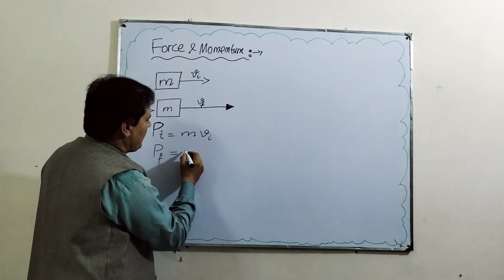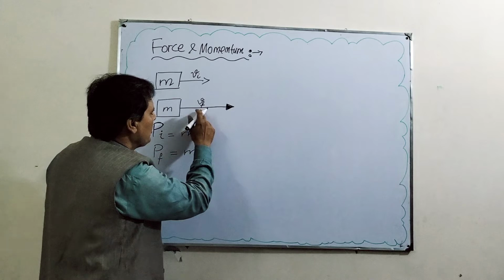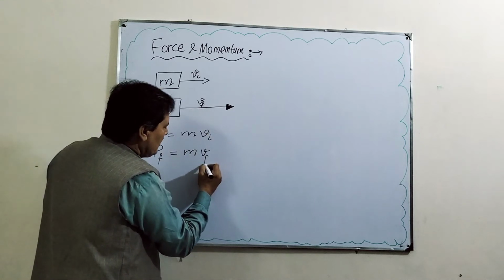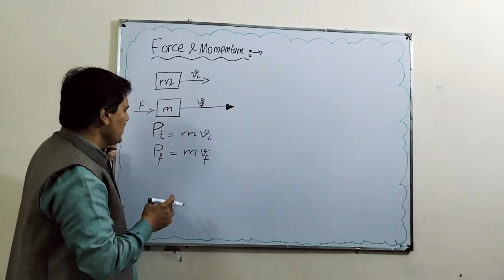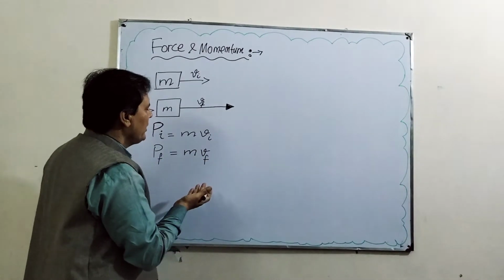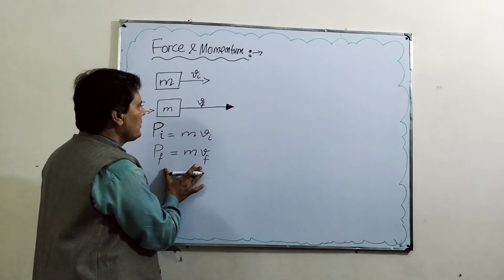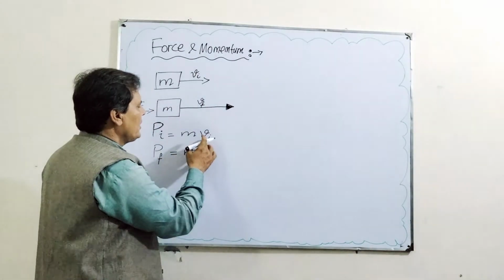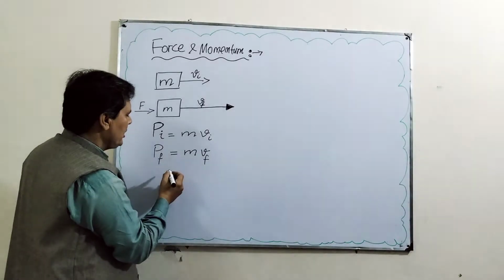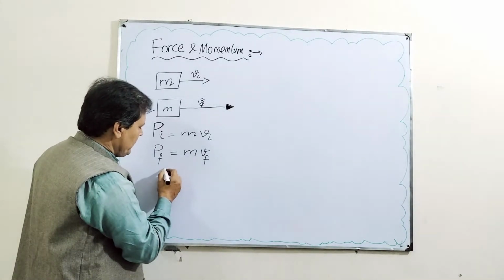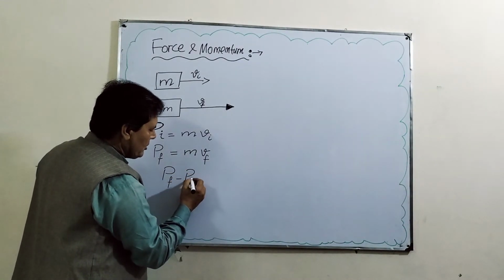You can write m, the mass of the body, times velocity of that body, Vf. So can you tell me which momentum is bigger? This final momentum is bigger because mass is the same, but the final velocity is greater than the initial velocity. So the change in momentum will be final momentum minus initial momentum.